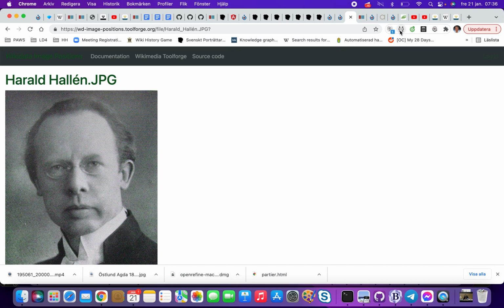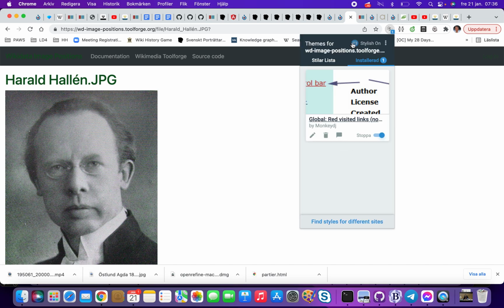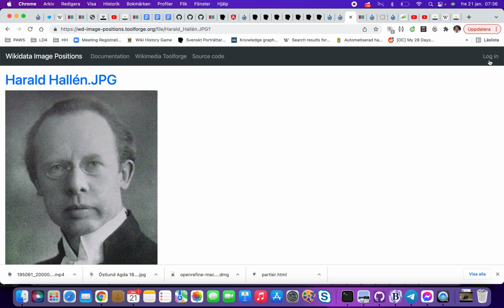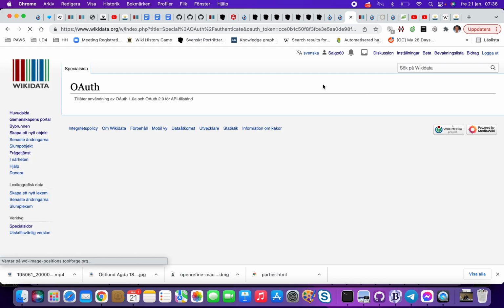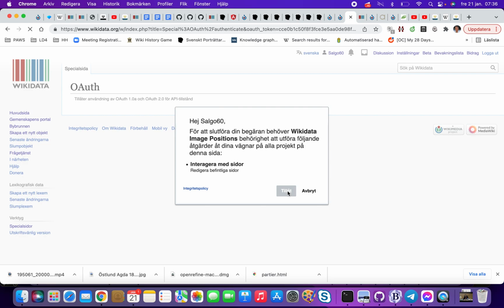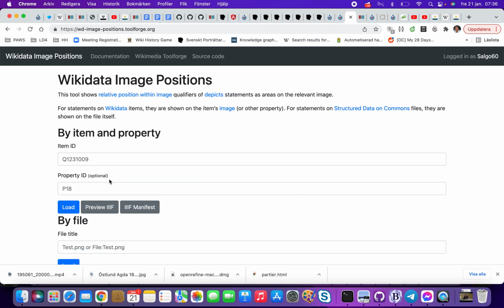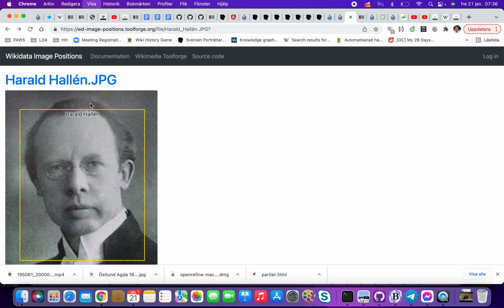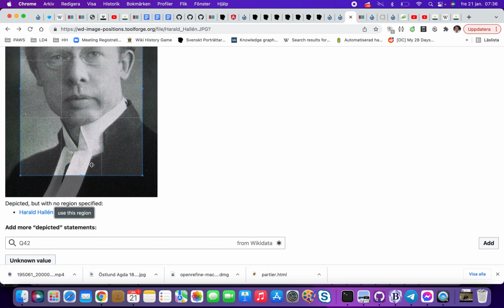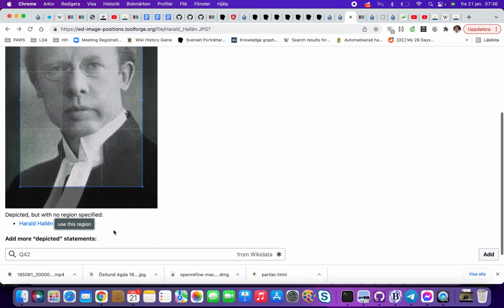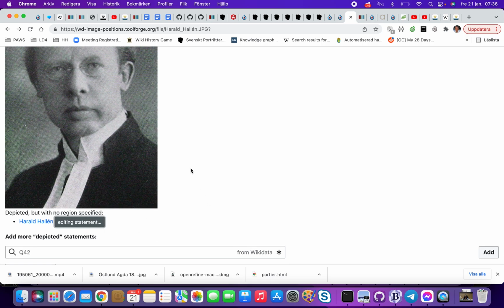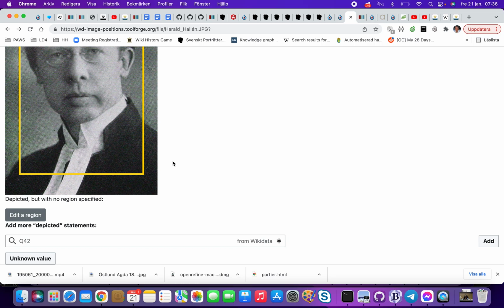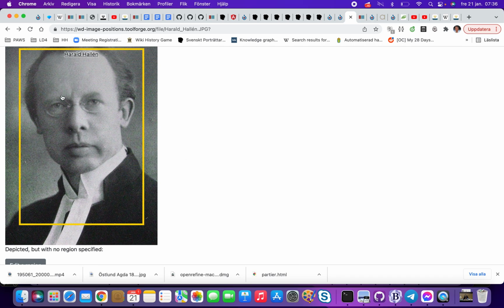I have so many plugins, so I need to take away that one, and then we log in. So, and then we go back, I think. It's the easy way, and then we say we are logged in now. So then I say add region, and then we say use this region. So what I did now was that I said that this is the region he is depicted in.